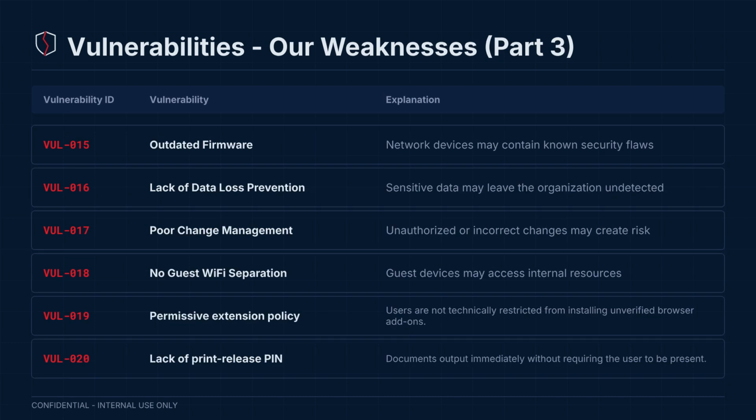The final set of vulnerabilities: outdated firmware on network devices contains known security flaws. Lack of data loss prevention means sensitive data leaves undetected. Poor change management leads to unauthorized or incorrect configuration changes. No guest Wi-Fi separation allows guest devices to access internal resources. Permissive browser extension policy enables installation of unverified add-ons. And lack of print release PIN means documents sit unprotected in output trays. These 20 vulnerabilities form the weak points that threats exploit.